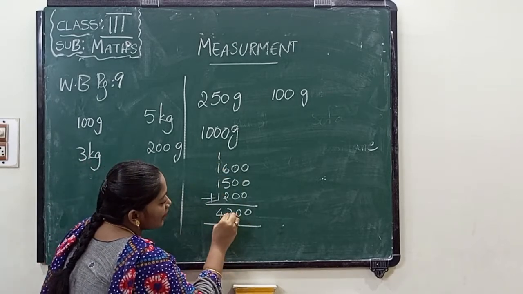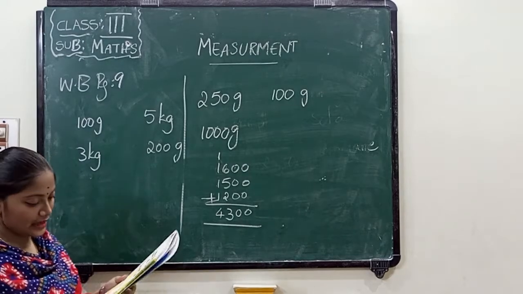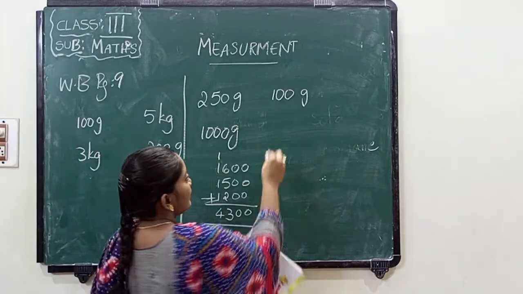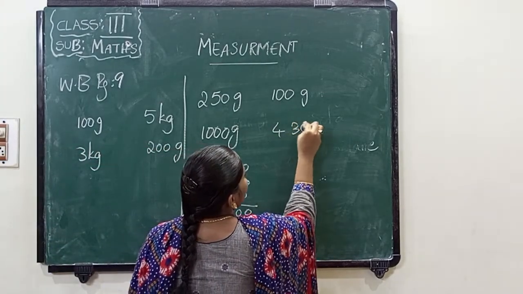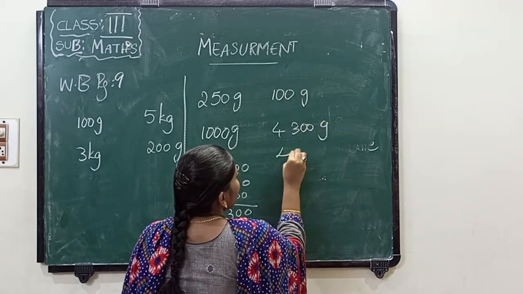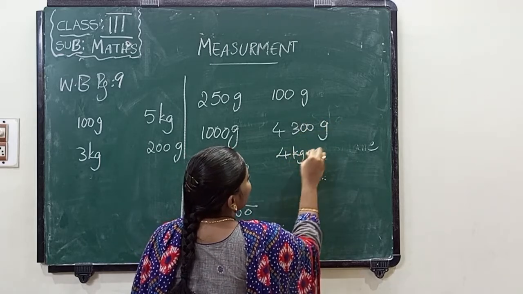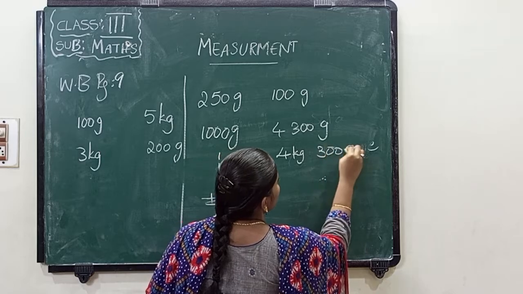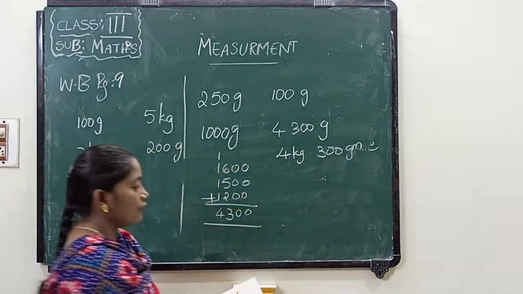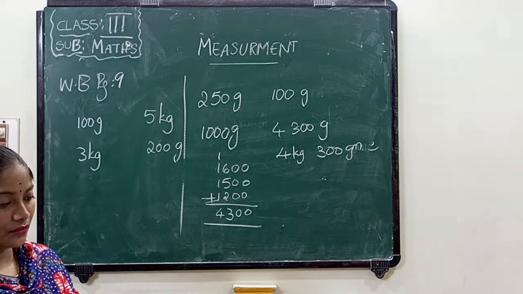So what is the weight of the baby? 4300 grams. Or we can write it as 4 kgs 300 grams. 4 kgs 300 grams we can mention.